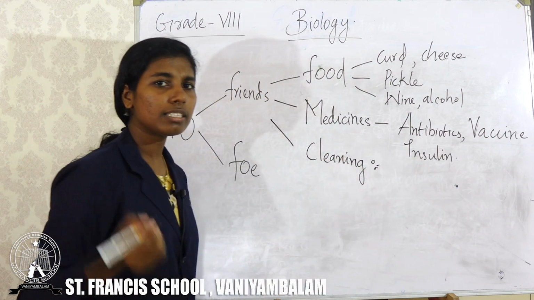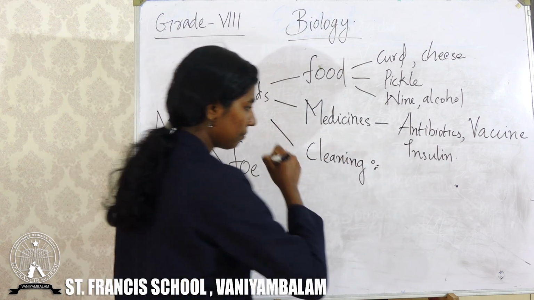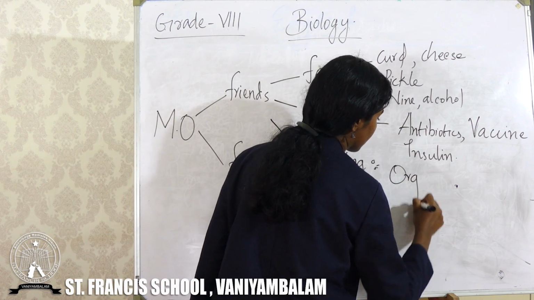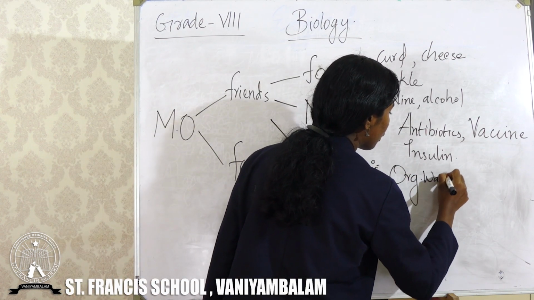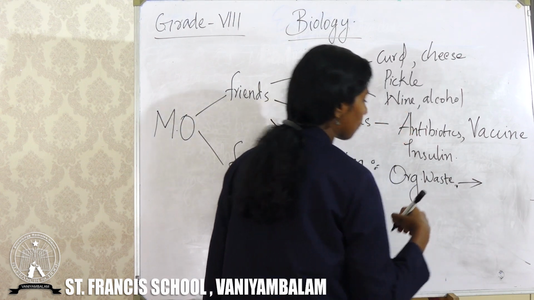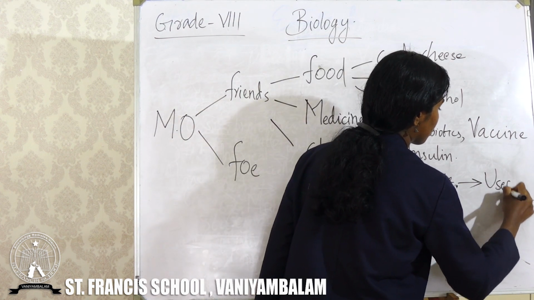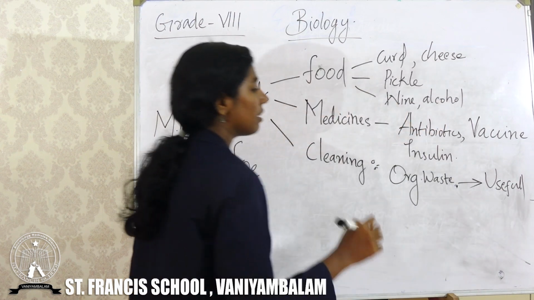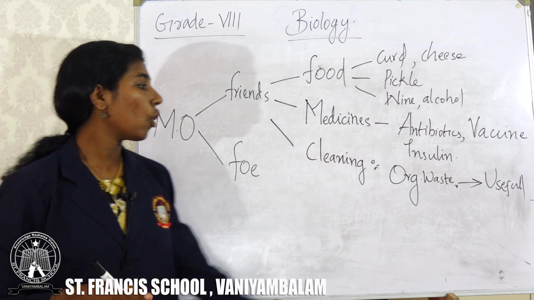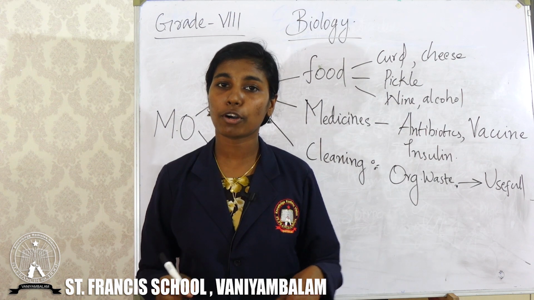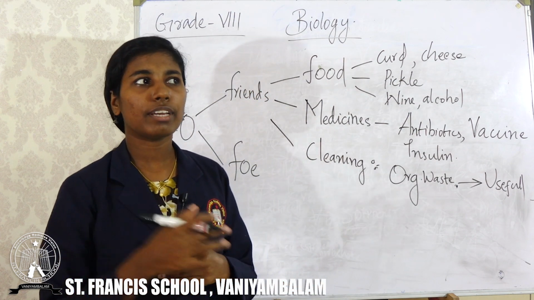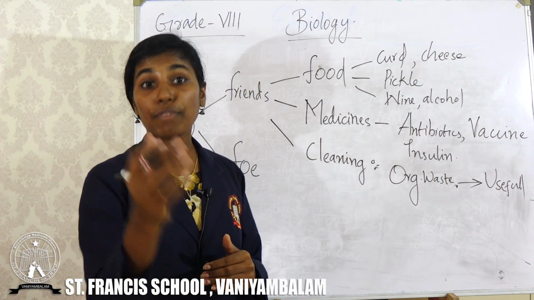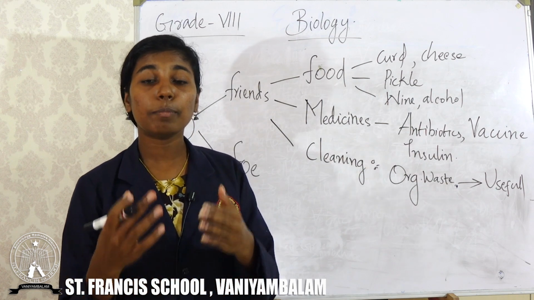How do microorganisms help in cleaning? These microorganisms convert organic waste into useful products. For example, organic waste like vegetable peels.